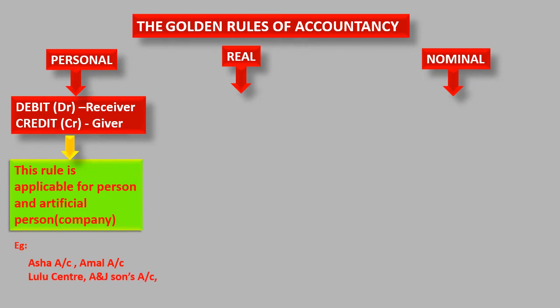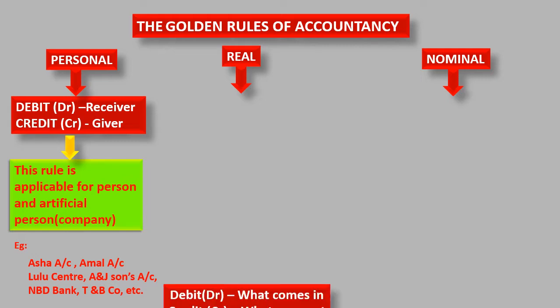Lulu Center, A and J Sons account, and T and B company, etc. are artificial persons, that means company accounts. So company accounts and person accounts will come under personal rules. You got it? Debit the receiver and credit the giver.